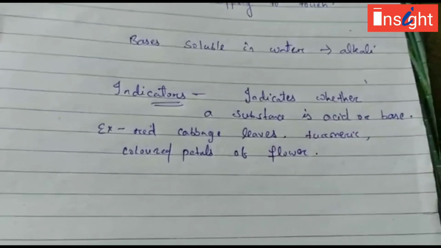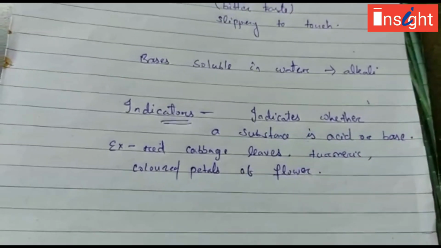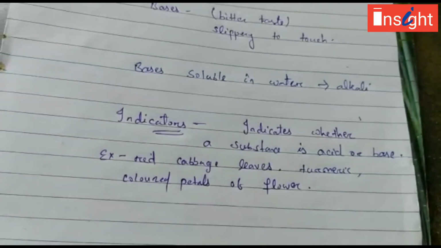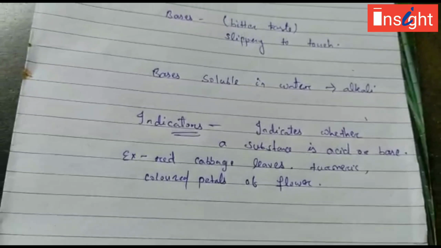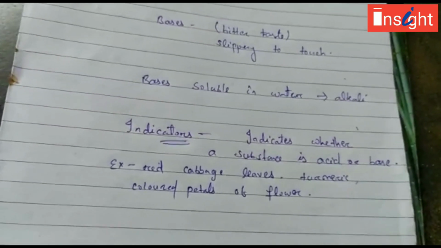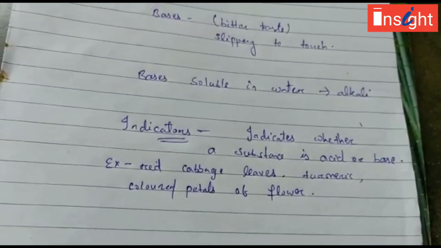So for example, there are so many natural indicators, like red cabbage leaves, turmeric, colored petals of different flowers. Then most commonly we are using litmus paper or litmus solution. So litmus is a purple dye which is extracted from the plant lichen. It is going under the division Thallophyta.